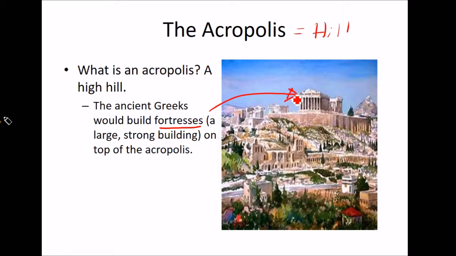Actually, that's not much of a fortress. That's more like a... Oops, that's a mistake. That's like a place of worship. If this is Athens, the Parthenon was more like a place of worship. I guess it could have been used as a fortress. I just don't think it would have been that big to hold everybody. All right, anyway. A large strong building on top of the Acropolis. There it is, on top of the hill. All right, so that's what Acropolis is.